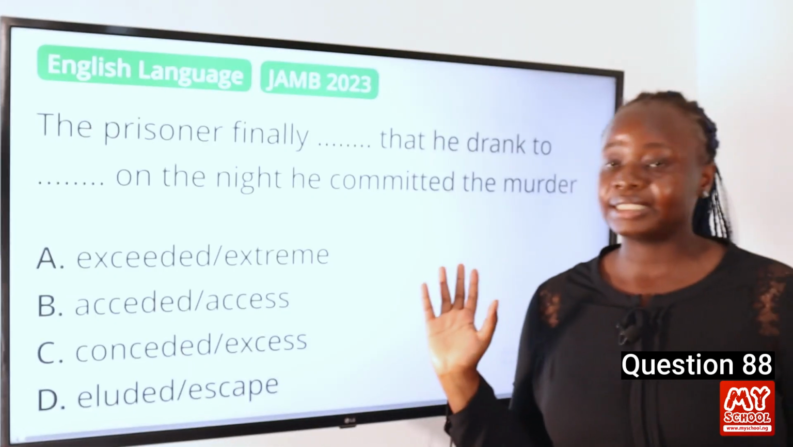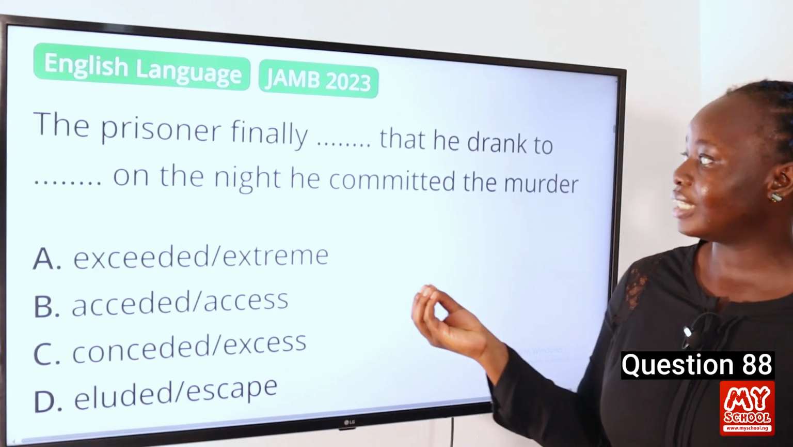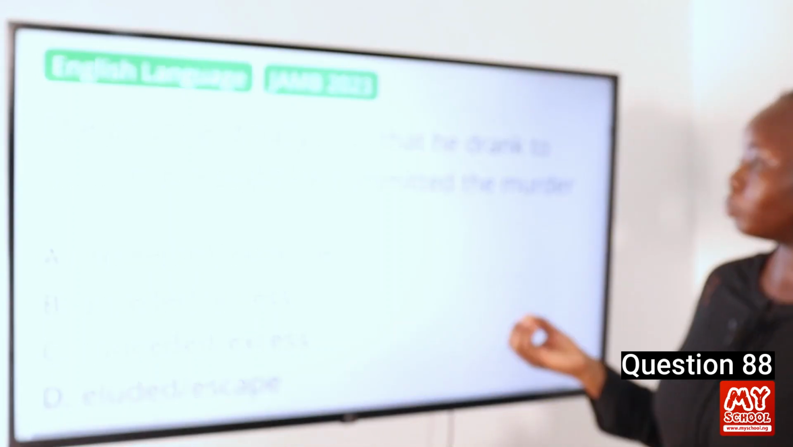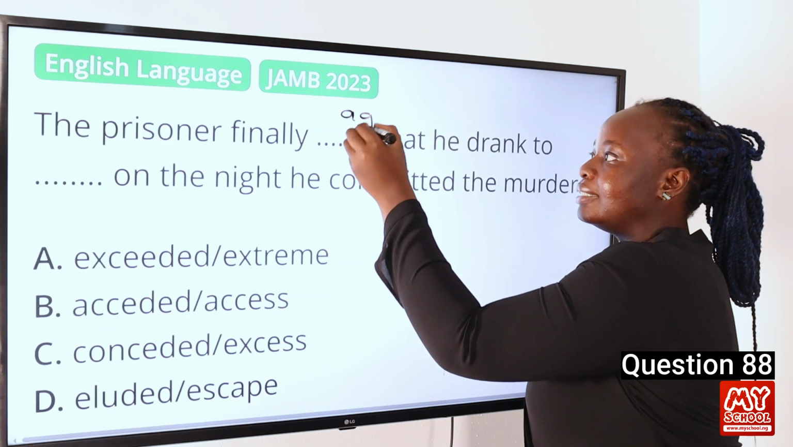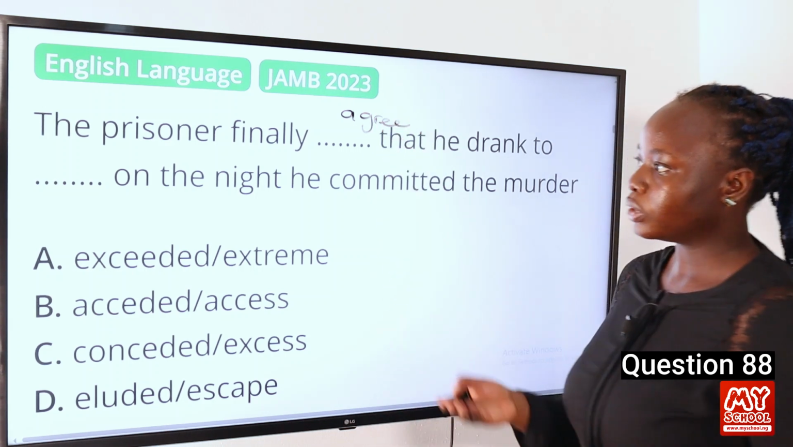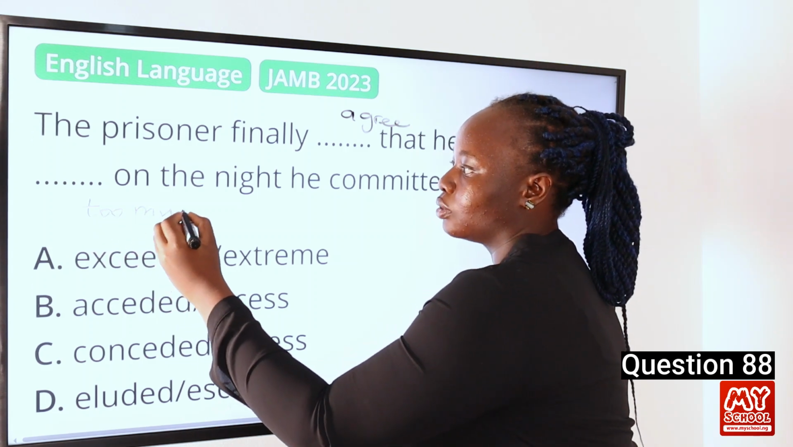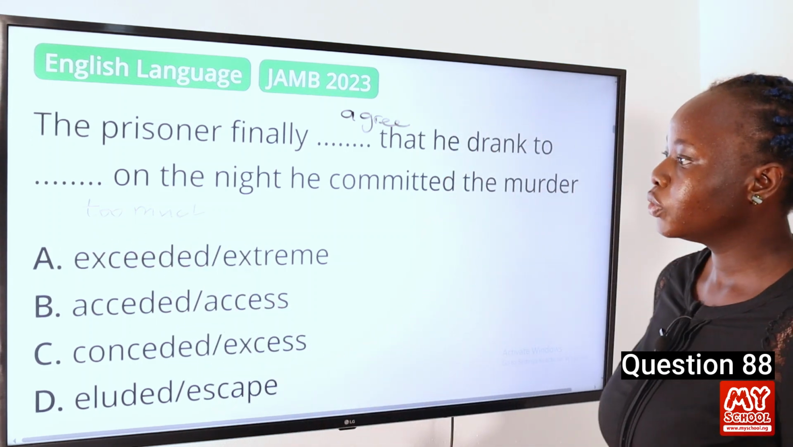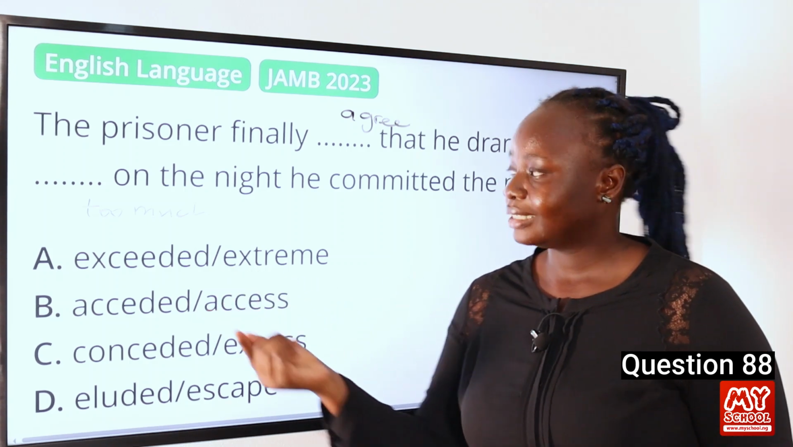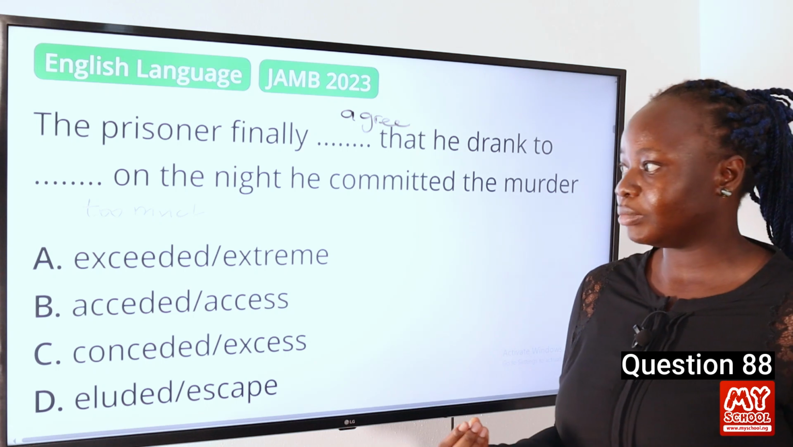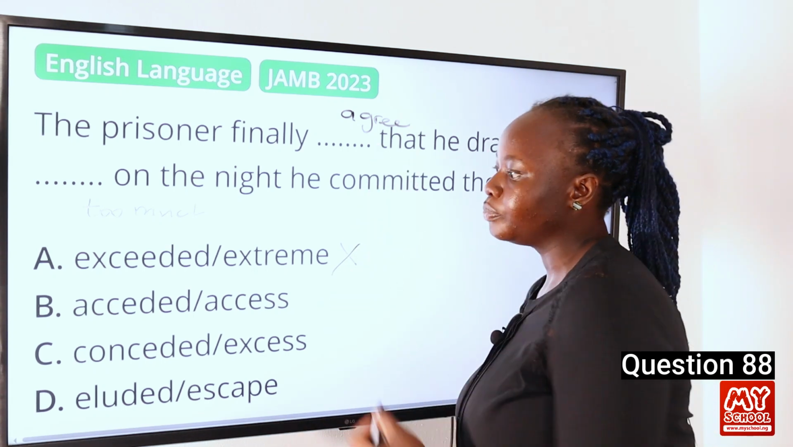So for this particular sentence, we are looking for something that actually means that the prisoner agreed that he drank too much on the night he committed the murder. So we are looking for a word that actually means agree and a word that means too much or something relating to that. So let's look at the options. So we have option A, exceeded and extreme. The word exceeded means to go beyond a particular limit and it has nothing to do with agree. So we can cancel this out.